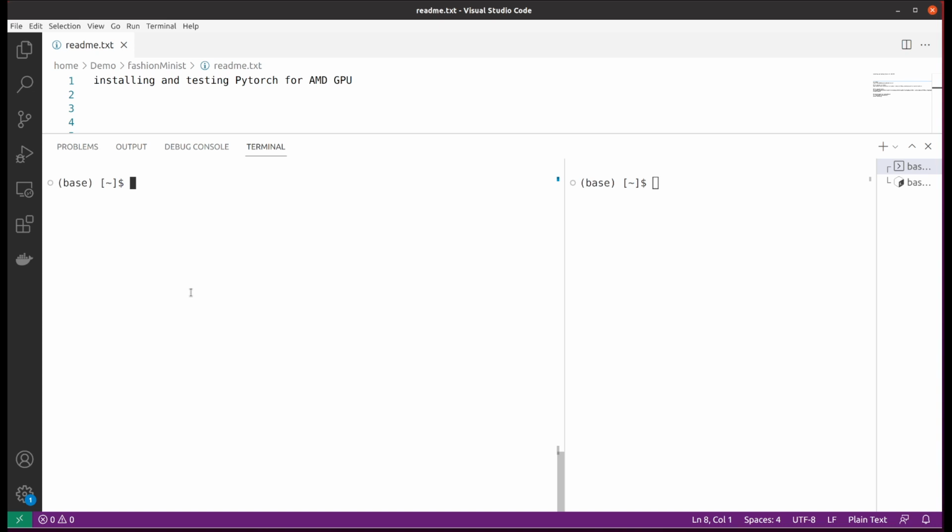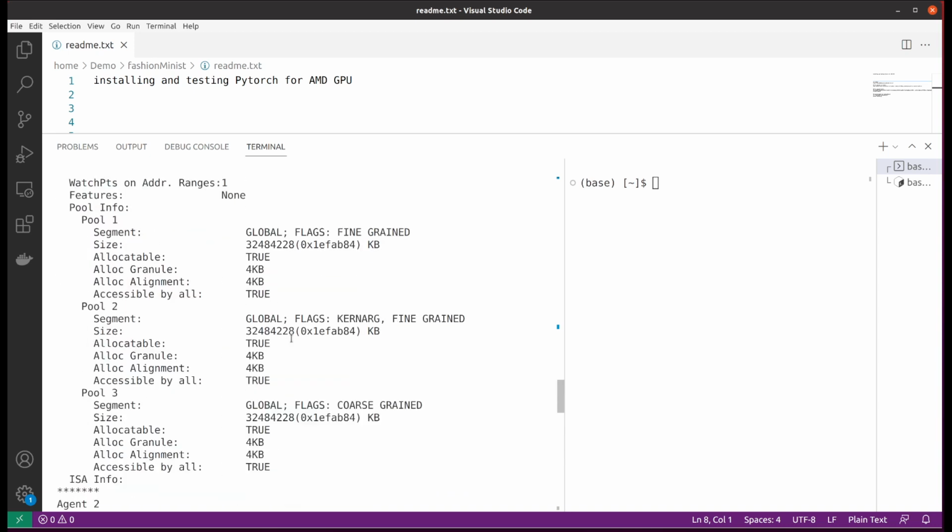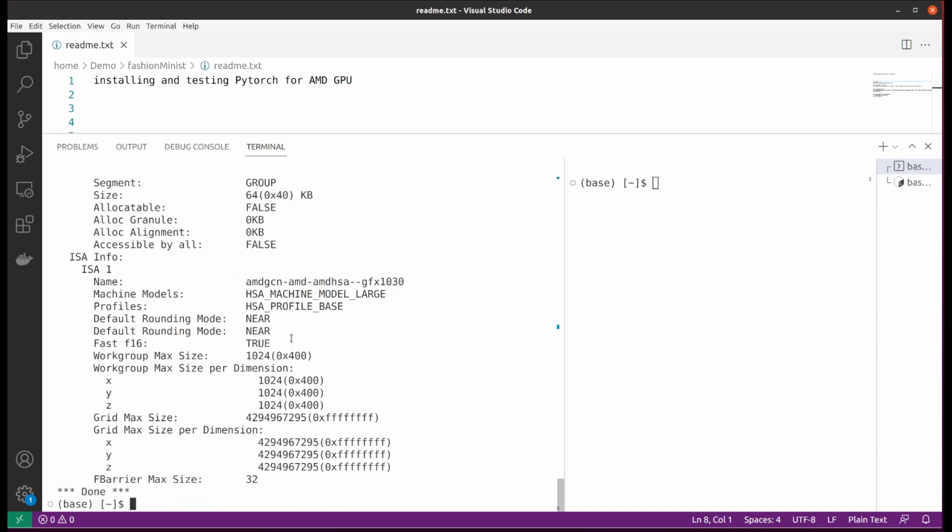So for AMD GPU, you will need to install the ROCm framework. If you are not sure how to install that, please refer to my previous video. You will need to verify that you installed it correctly. In your terminal, type rocminfo and press enter. If you installed ROCm successfully, you will be able to see two agents.